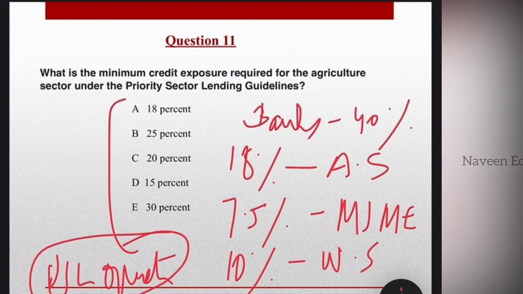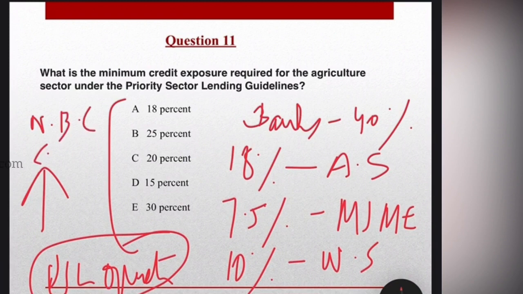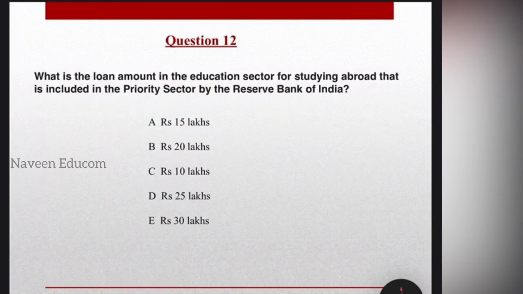The calculation is done on the basis of the percentage of the adjusted net bank credit. So students, I will be explaining it once more. You can write it down. The calculation is done on the basis of the percentage of the adjusted net bank credit or credit equivalent of off-balance sheet exposure, whichever is higher. The higher value is always selected. So our answer is, as we have already explained, for the agriculture sector, it is 18%.